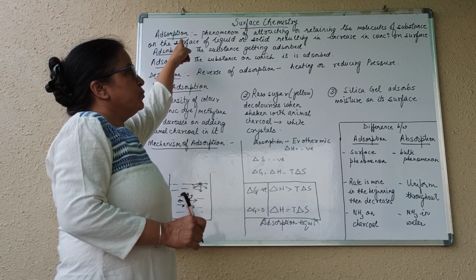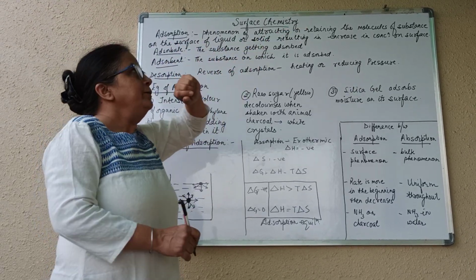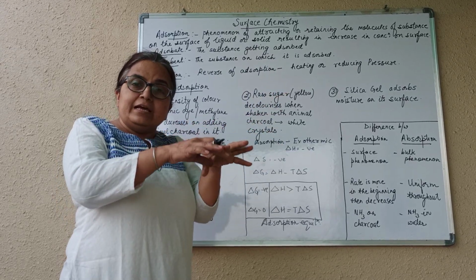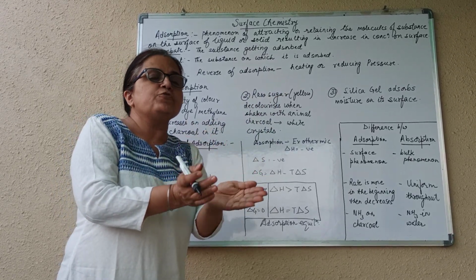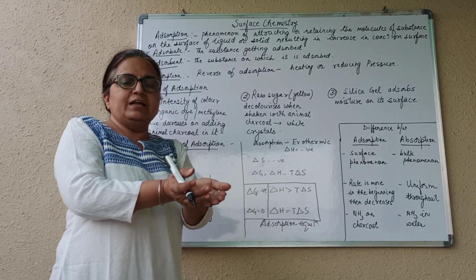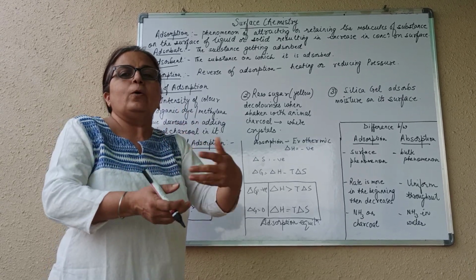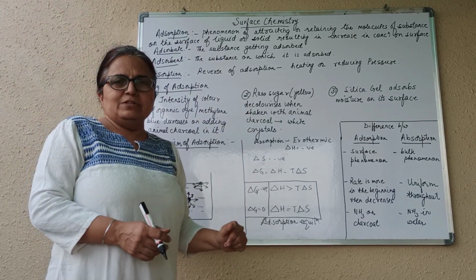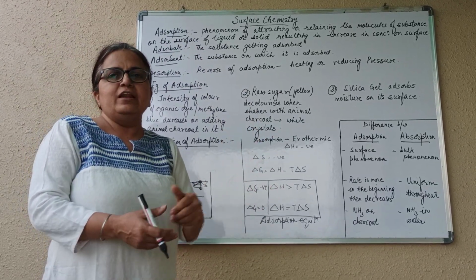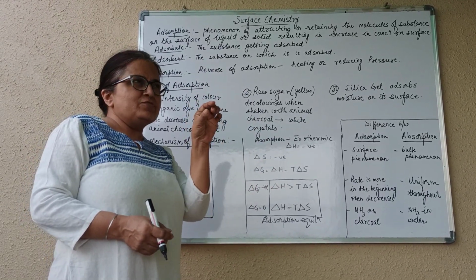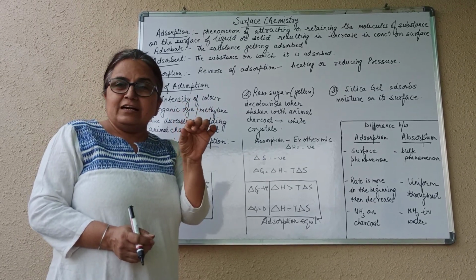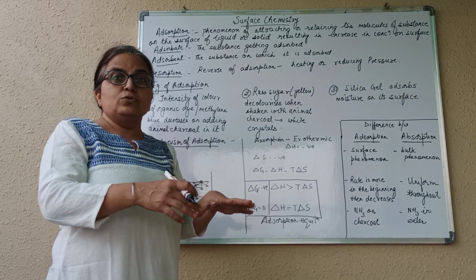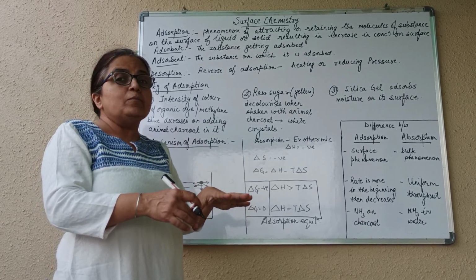So adsorption, the definition I have written here, is the phenomenon of attracting or retaining molecules on the surface of a substance. That substance, as I said, can be solid or liquid. You must have come across many examples of adsorption in day-to-day life, like those silica gel packets in leather bags, casseroles, water bottles, Milton bottles.